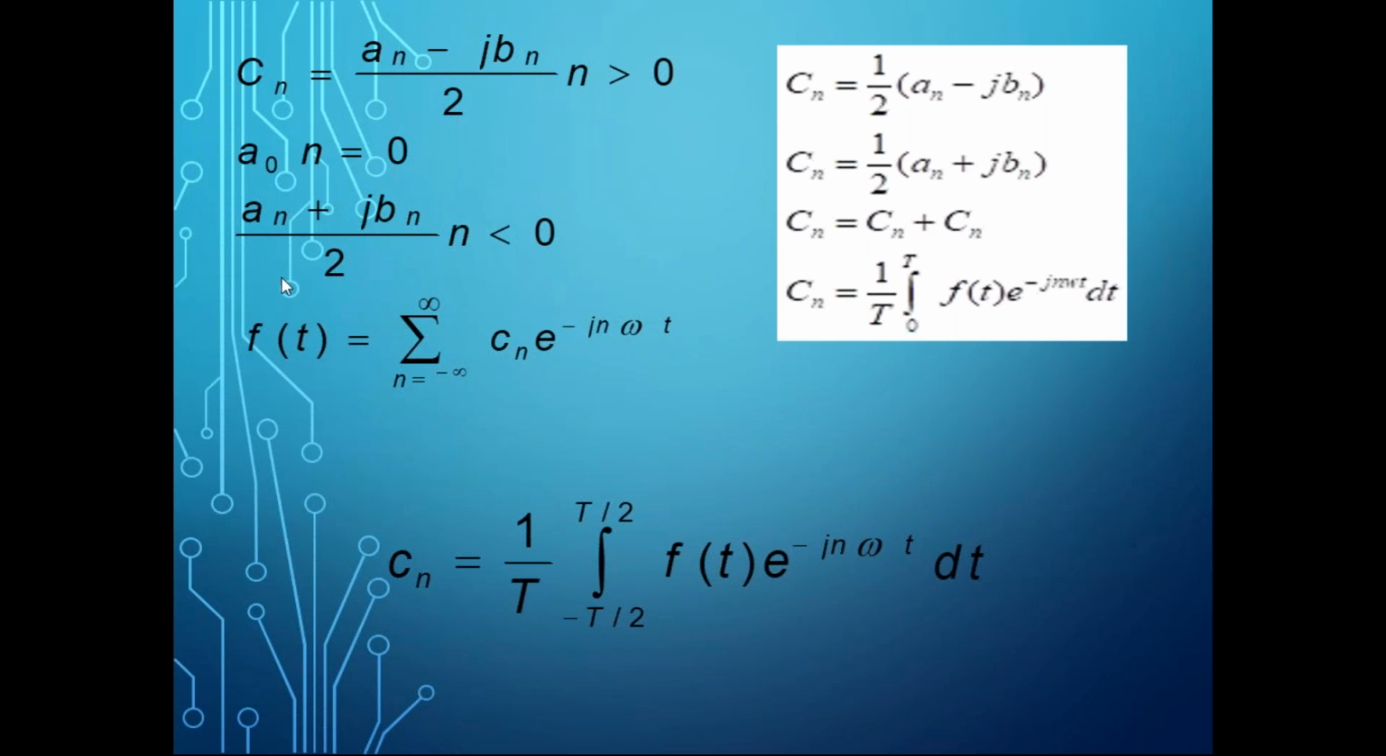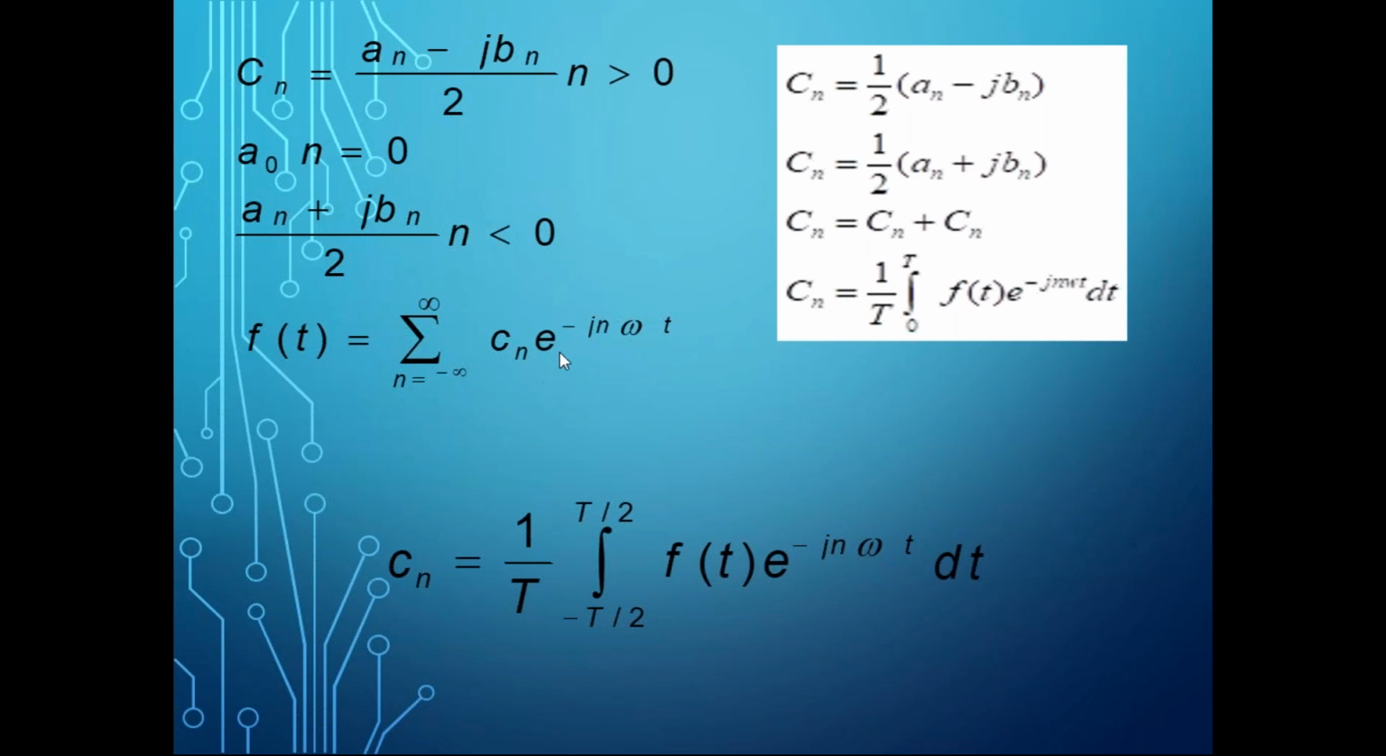So observe it, I'll have the spectrum for Cn. My Cn exists for n greater than 0, which means 0 to infinity, and it exists for 0 also. When n equals 0, it is a0, and if n is less than 0, it is an plus j bn by 2, which means I'll get from minus infinity to 0. So the entire spectrum is covered, from minus infinity to plus infinity, so I can write the equation like this. Now please observe it here, I just use e power minus j n omega t or e power j n omega t.